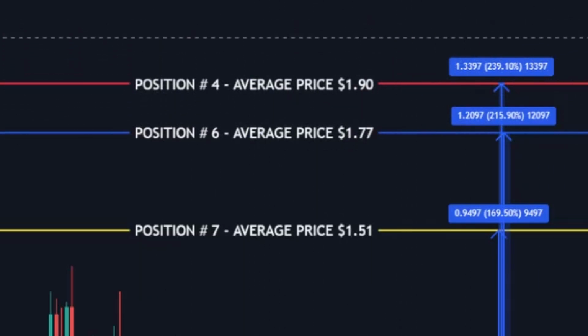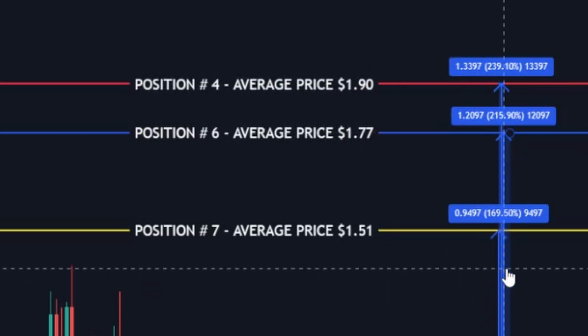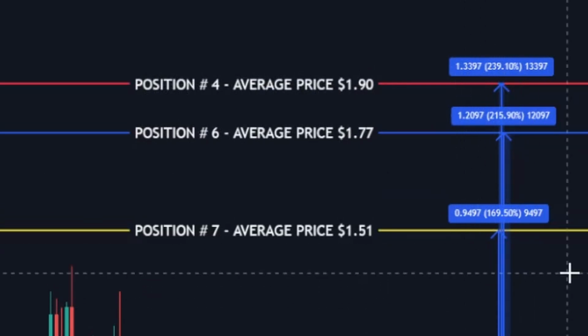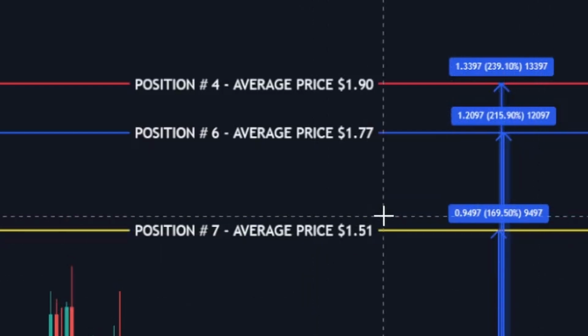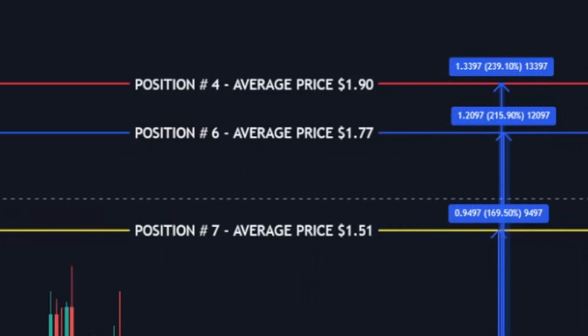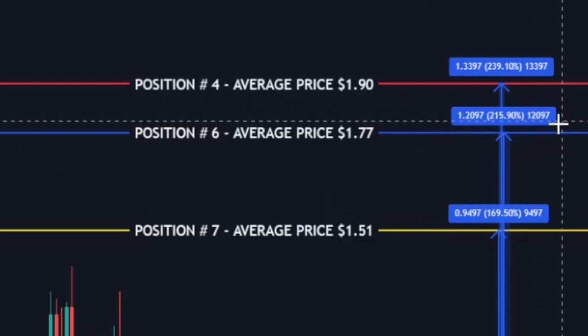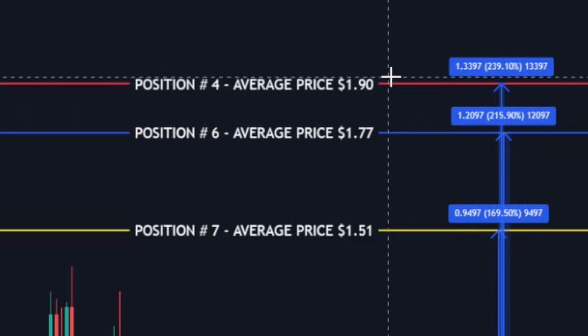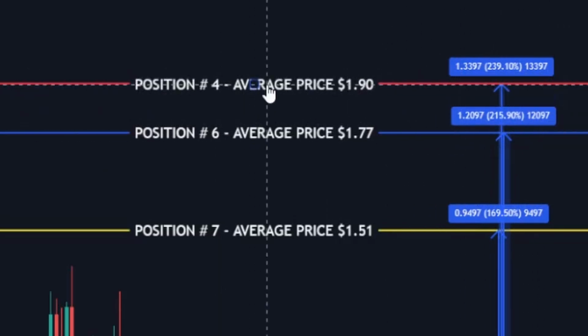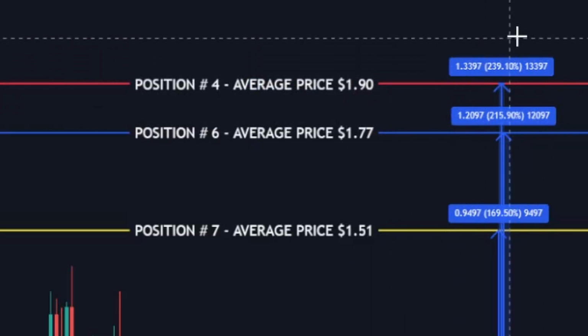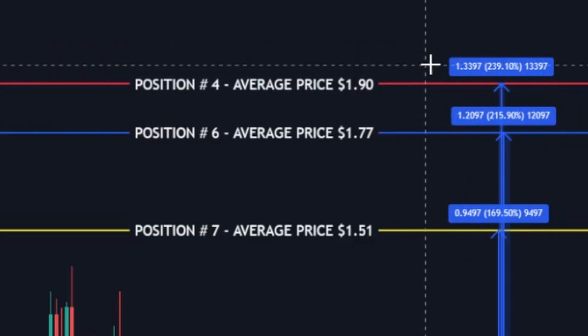And then if we zoom in over here to the right, we can see what kind of percentage gains that would be from where the current price was at the time of making this video, which was just over 56 cents. At $1.51, we have about 170% potential gain. At $1.77, a 215% potential gain. And then, of course, if we were to move to position number 4 at $1.90, we have almost a 240% potential gain.